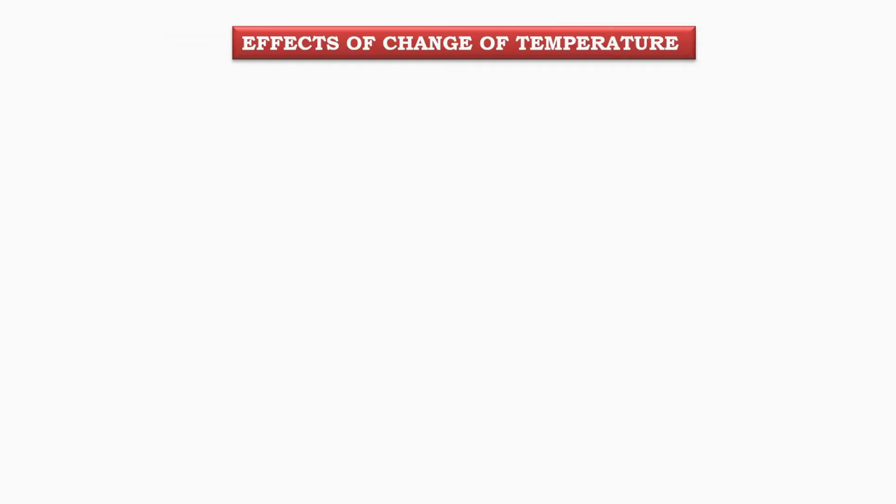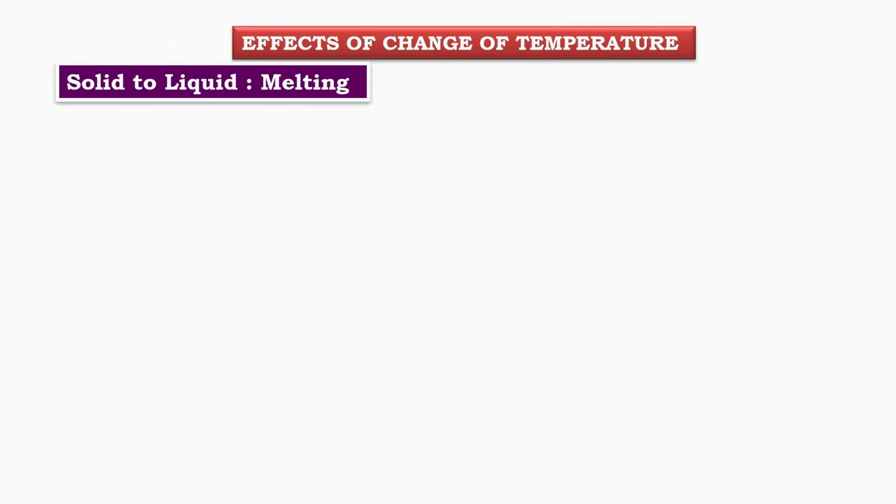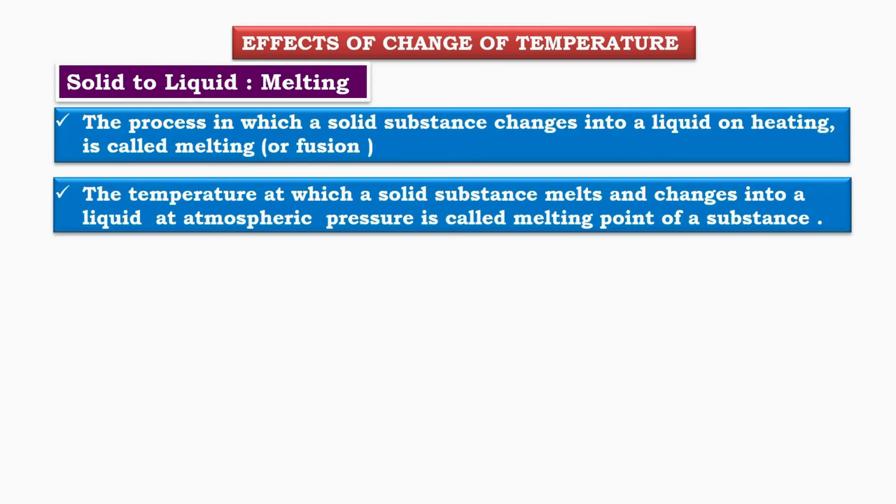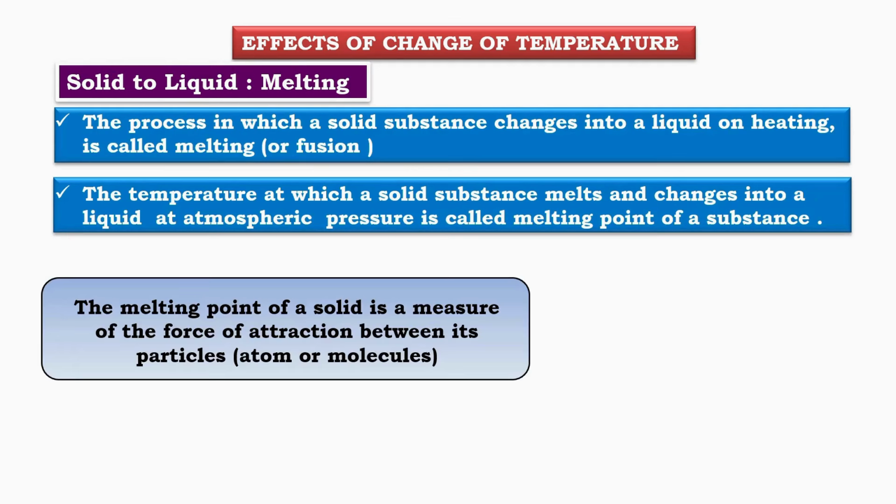Effects of change of temperature. Solid to liquid, melting. When a solid changes into a liquid upon heating, this process is called melting or fusion. The melting point of a substance is the temperature at which it changes from a solid to a liquid at atmospheric pressure. The melting point of a solid also tells us about the strength of the attraction between its particles, whether atoms or molecules. Ice changes into water.